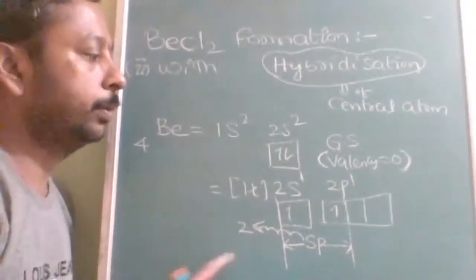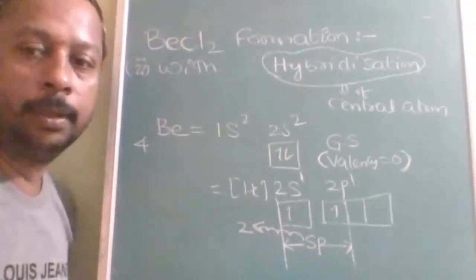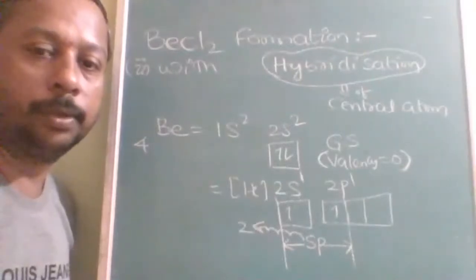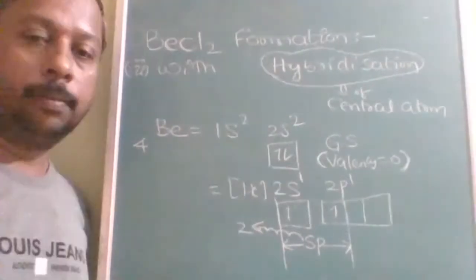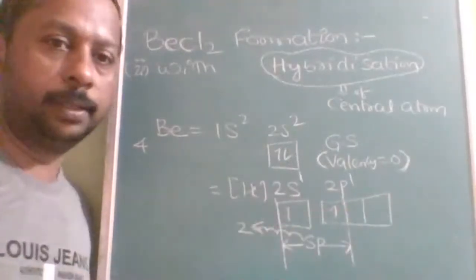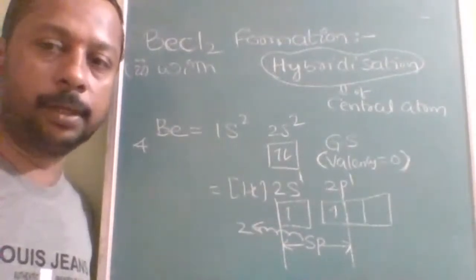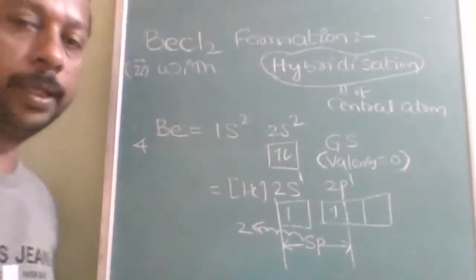Now we will draw the orbital diagram and the resulting shape. Note down BeCl2 formation with hybridization with the energy level diagram. Now we are going to study it with the orbital shape diagram.